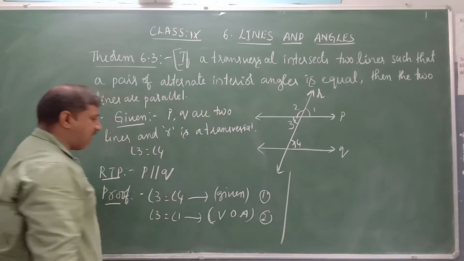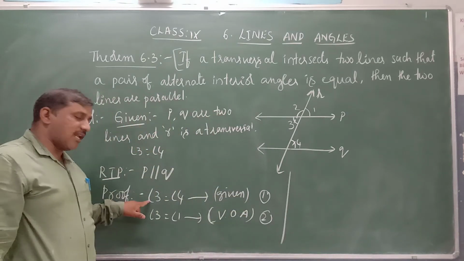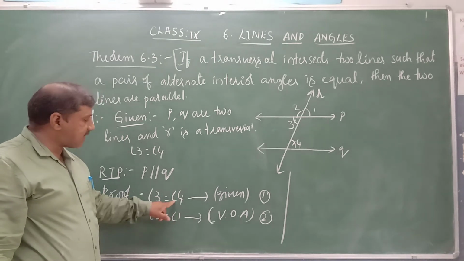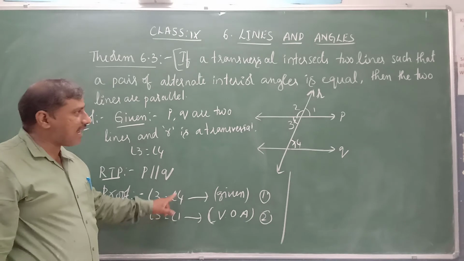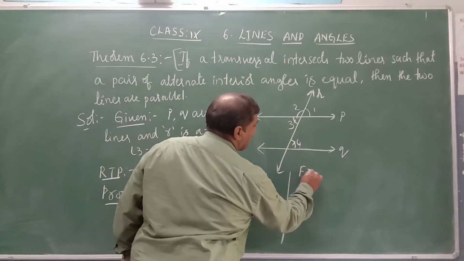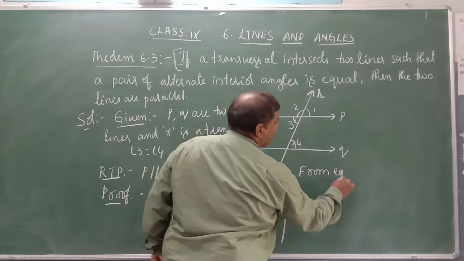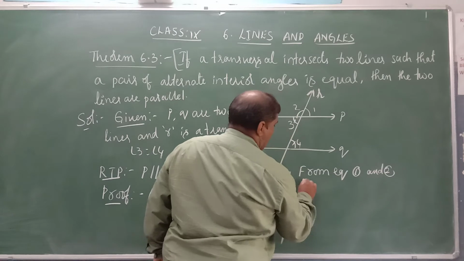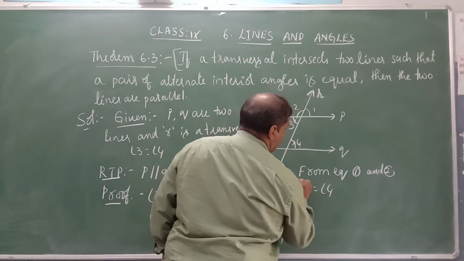Now from equation 1 and equation 2, their LHS are equal, therefore their RHS must be equal. That is, angle 4 is equal to angle 1, or angle 1 is equal to angle 4.